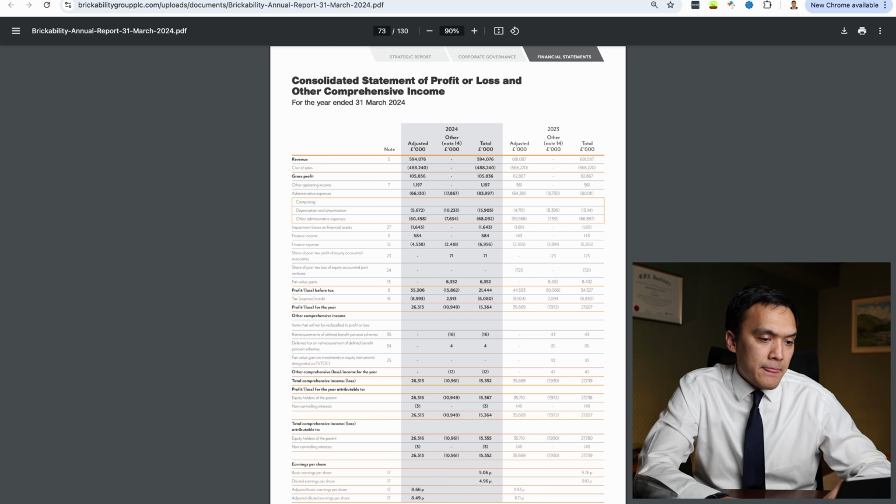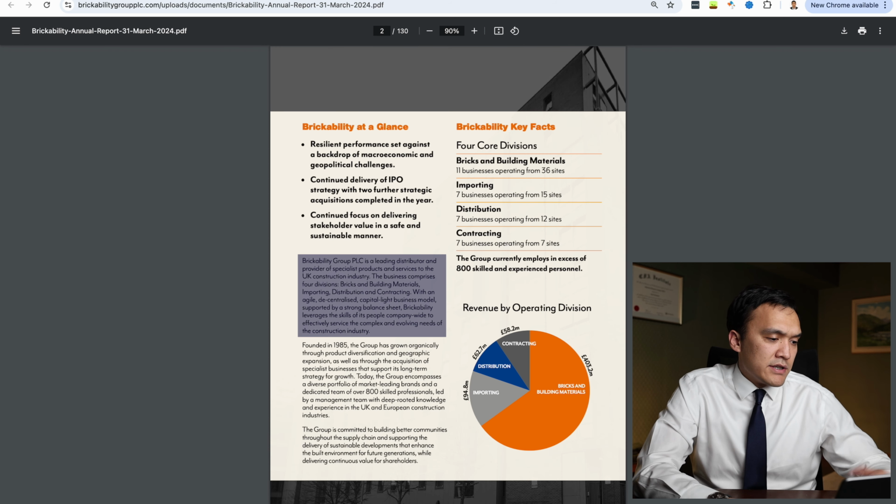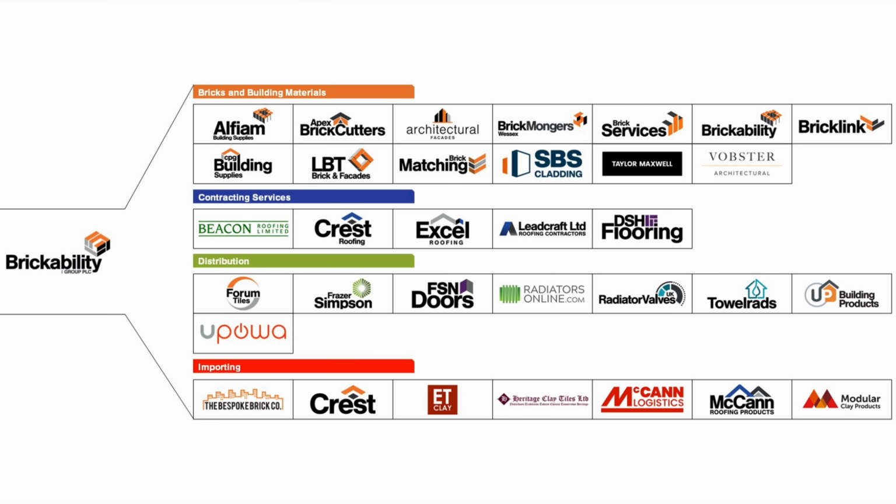So first thing we want to do is understand who we are working with. So we go to page 2, and we can see that Brickability Group is a leading distributor and provider of specialist products and services to the UK construction industry. And I prepared a short presentation for you. And as you can see on the first slide, Brickability Group has a lot of companies, and they split their group in 4 segments: bricks and building materials, contracting services, distribution, and importing.